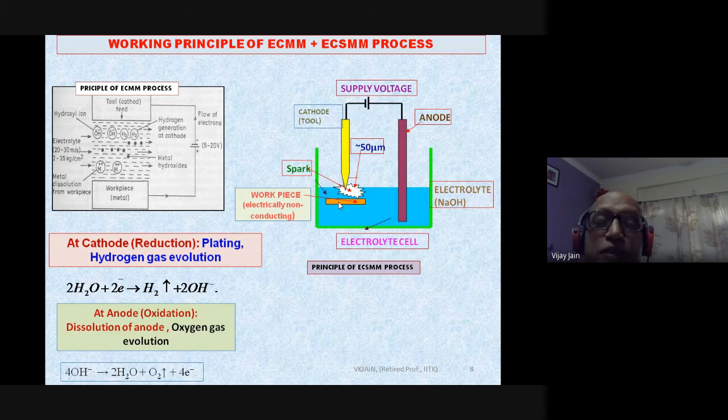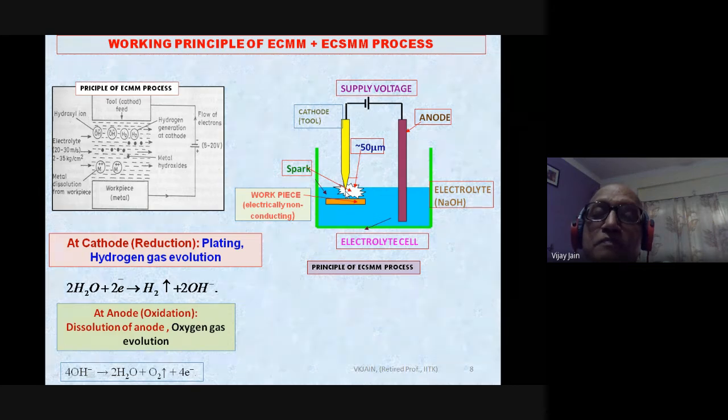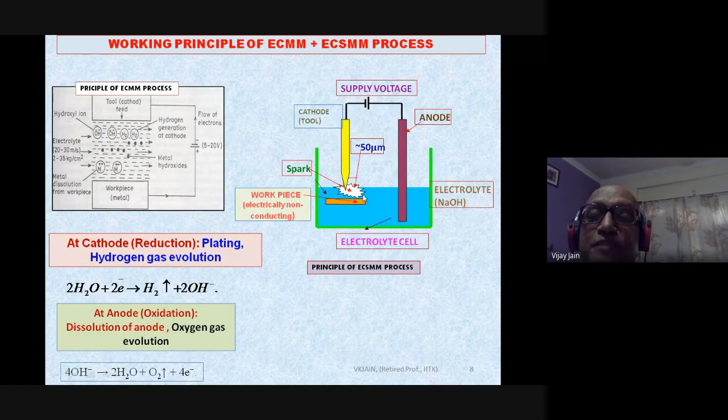Now what we are doing here is utilizing the characteristic of evolution of hydrogen over here at the tool. This hydrogen is evolved at the tool tip, a very fine tool tip. When this hydrogen bubble is there, across the bubble, hydrogen will be electrically non-conductive. When the breakdown voltage is reached across the bubble, it breaks and sparking takes place. And since the gap between the tip of the tool and the workpiece is very, very small, a few tenths of microns,